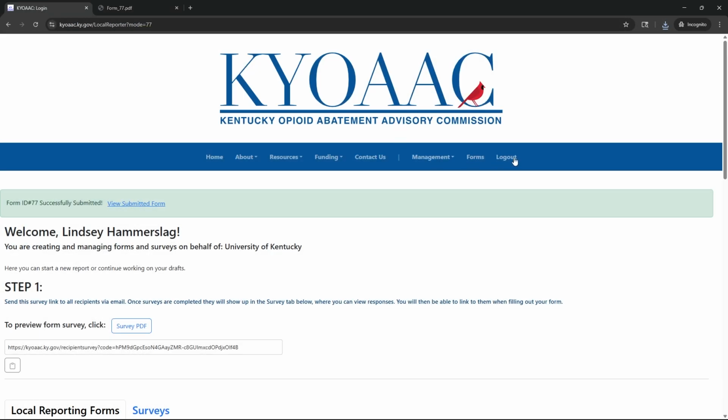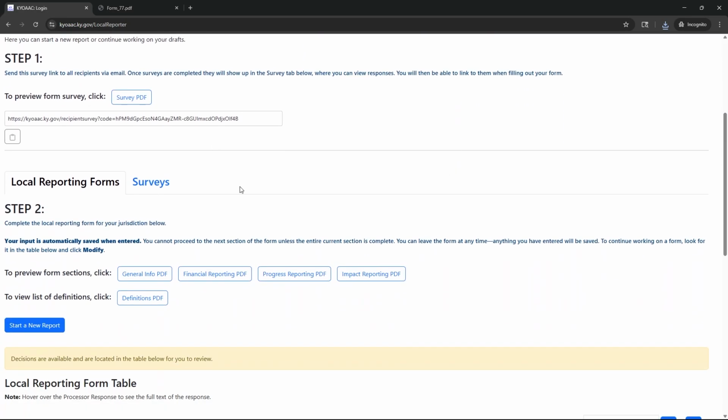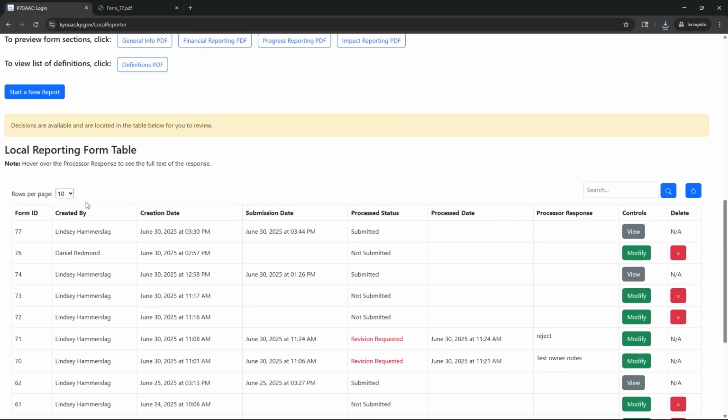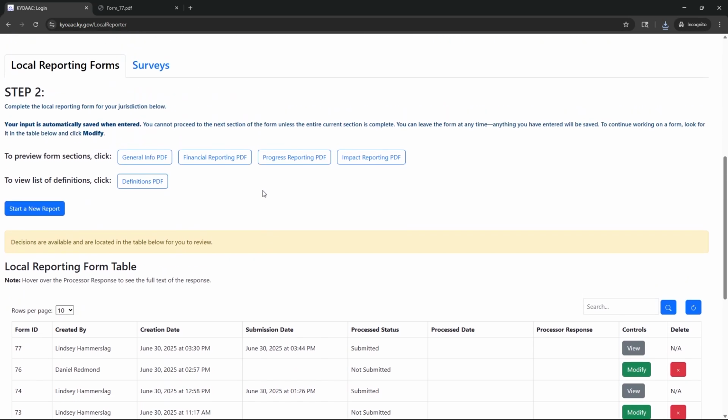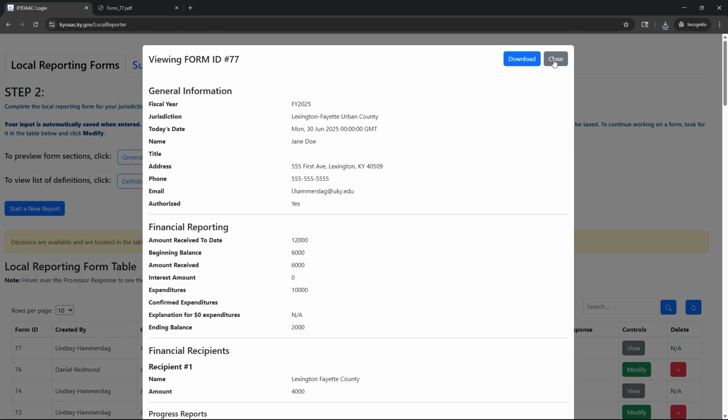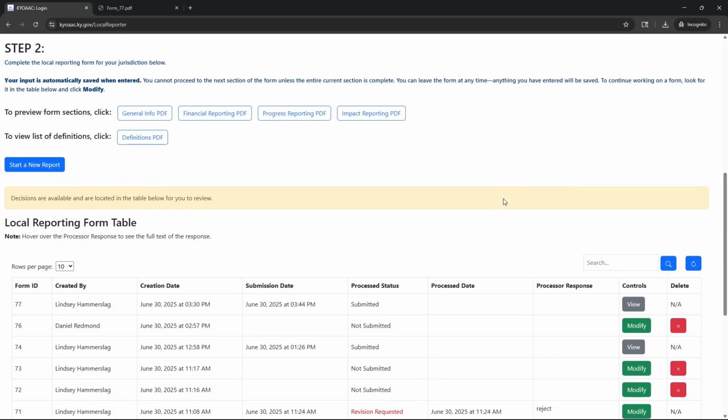After your form has been submitted, you can view the status of your form by returning to the Forms page and looking at the local reporting form table. Here we see the form I just submitted at 3:44 p.m. and it has a status of submitted on the processed field. You can view that form to review the responses that you'd submitted before, but you do not have the option to edit it until it's returned to you by the Opioid Abatement Commission. If you find an error, you can email the KYOAAC and request that they return the form to you before they've made a decision.